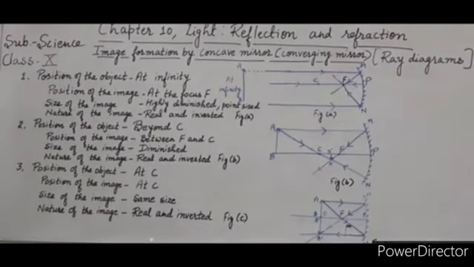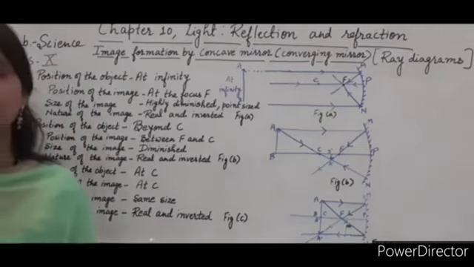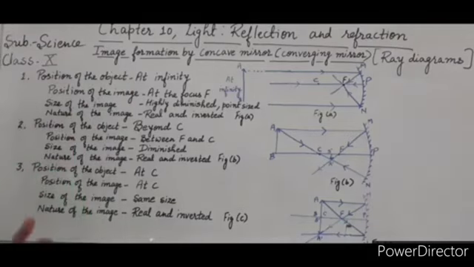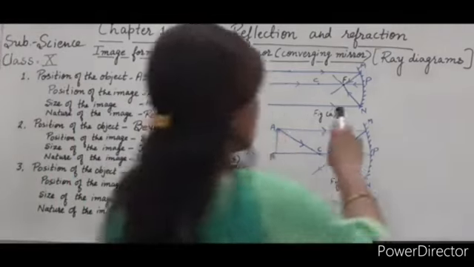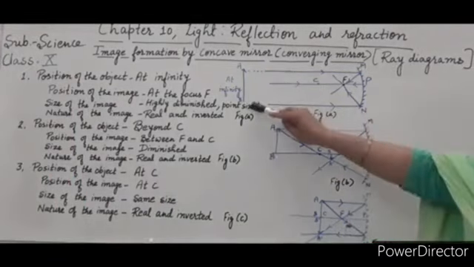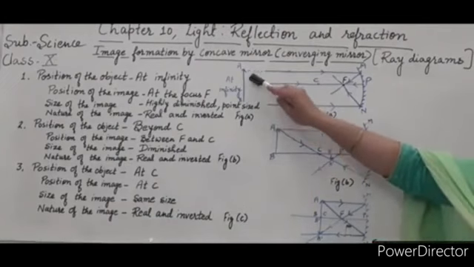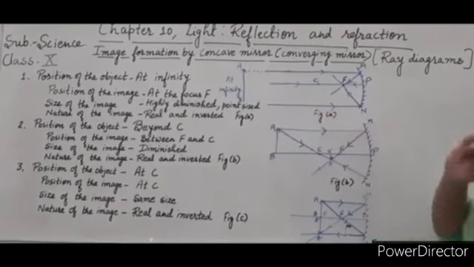First, position of the object at infinity. When the object is placed at infinite distance, where does the image formation take place? So this is the ray diagram. An object AB is placed at infinite distance. At least two reflected rays are required for image formation.